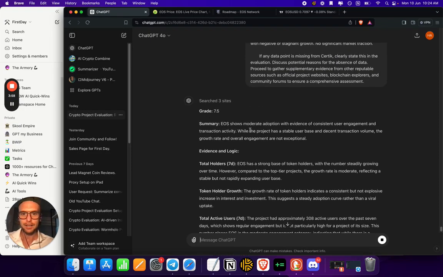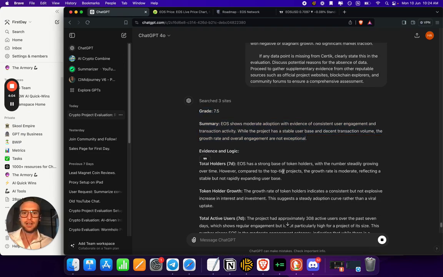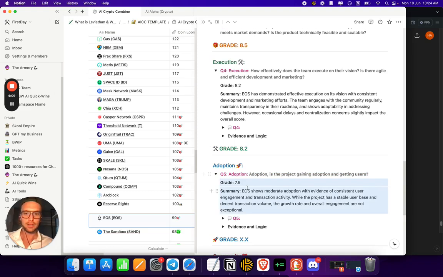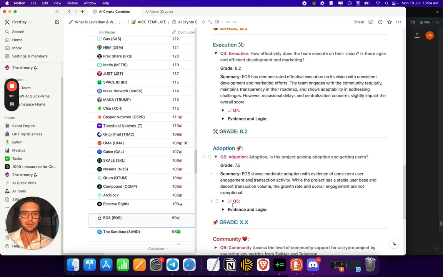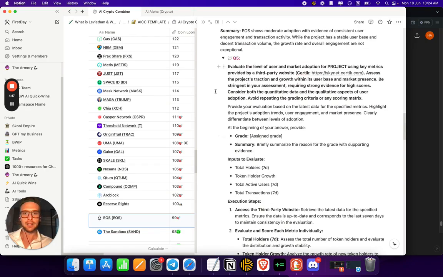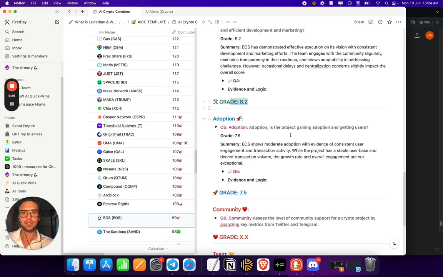Okay, so we're just getting the adoption metrics. You can see that we searched these websites to find it. And we can see 7.5, which is a little lower. This scoring system is quite generous just in the way that it's laid out. You can see basically how it's laid out here. But yeah, 7.5 is kind of on the low side. And so we can see that is where we came in. 8.2 for the development.